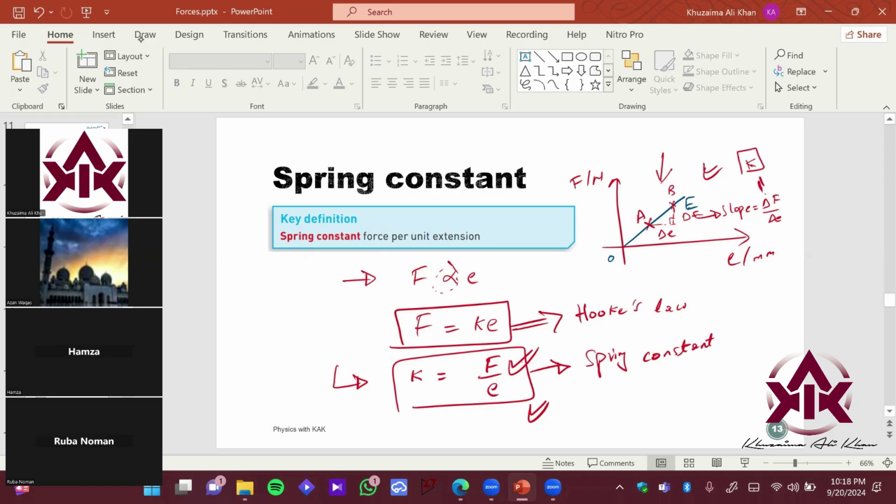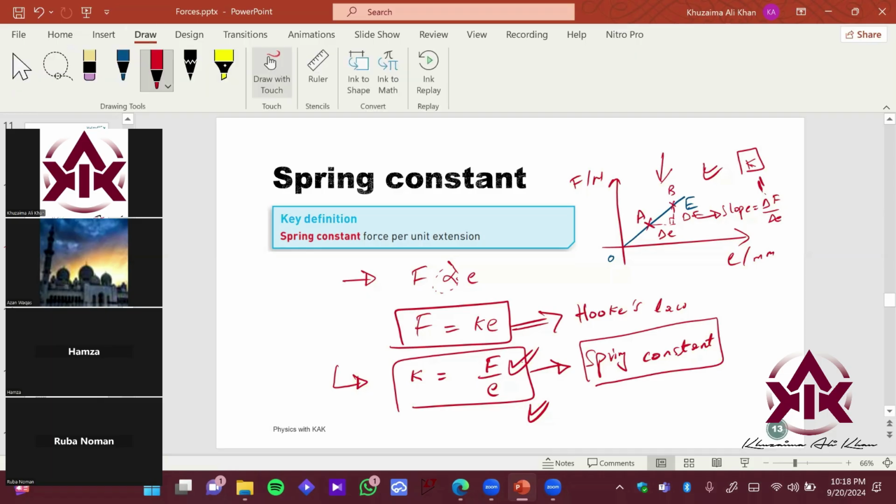Does that make sense? F is equal to K E, so what is K? K is a spring constant, right? Make sense? Yes. Okay, so is this clear?